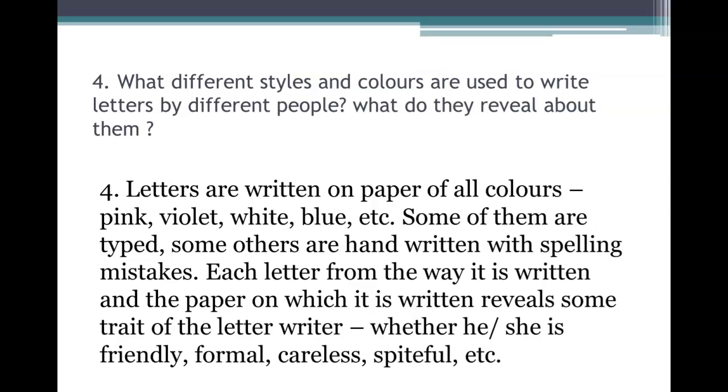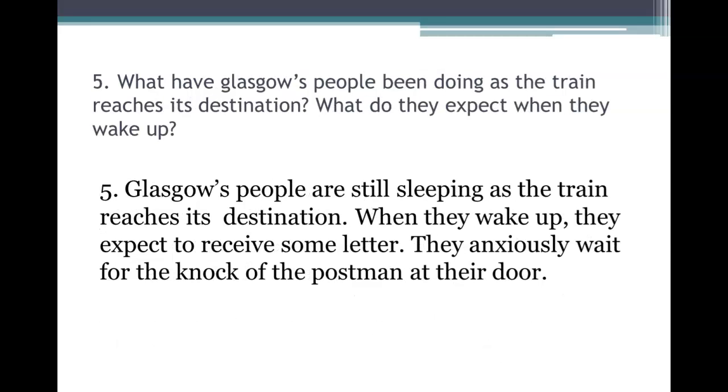What different styles and colors are used to write letters by different people? What do they reveal about them? Answer. Letters are written on paper of all colors: pink, violet, blue, white, etc. Some of them are typed, some others are handwritten with spelling mistakes. Each letter, from the way it is written and the paper on which it is written, reveals some trait of the letter writer, whether he or she is friendly, formal, careless, spiteful, etc.